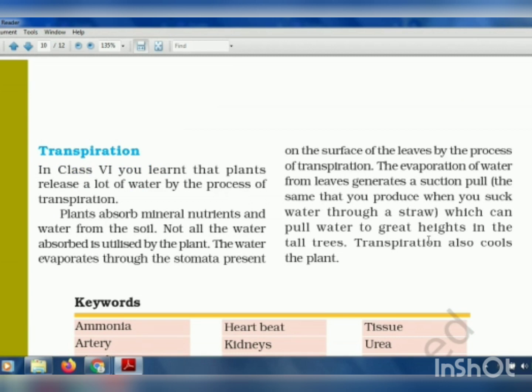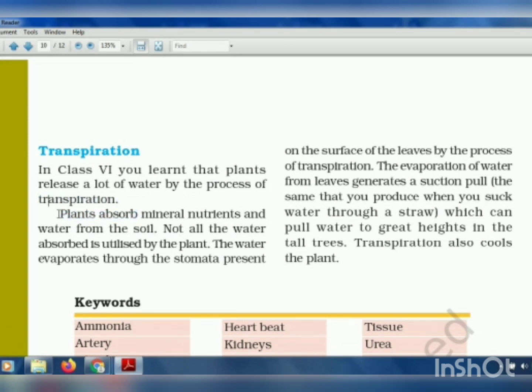Now the last topic in this is transpiration. We have already learned it in earlier classes. Transpiration means giving out the water that is present in the plants in the form of water vapor into the environment. Now how is the transpiration done? Plants release a large amount of water by the process of transpiration.